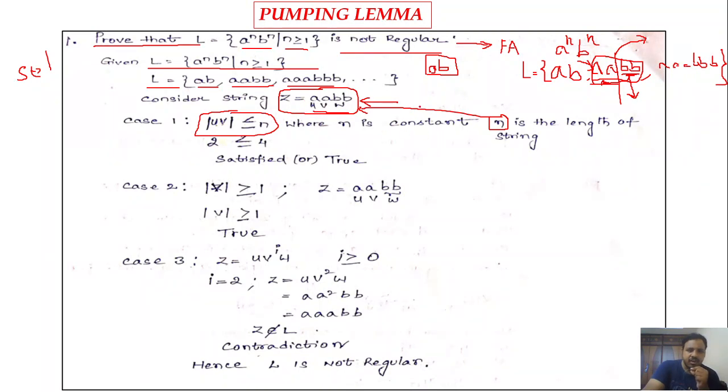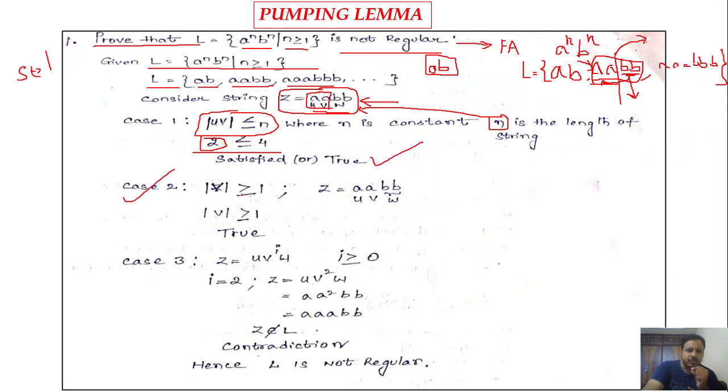It is 4, right? So what is the uv portion I am taking? Small a is u, and again a is v. Okay, so mod uv must be less than or equal to n. So what is my mod uv? It is of length 2. Okay, u is of length 1, v is of length 1. So collectively mod uv is 2. So 2 is less than or equal to 4. Yes, the condition is satisfied.